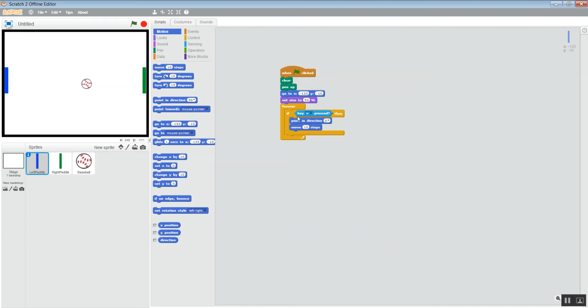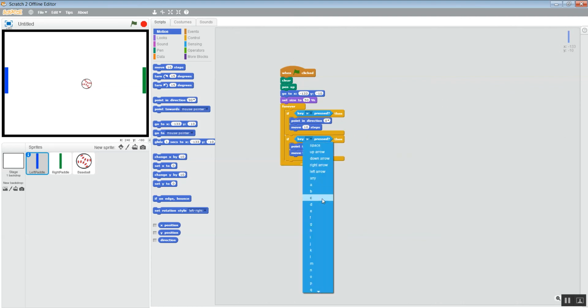And then you want to do the exact same thing again for down, which would be S. So if you take this and you right click and duplicate it, put the original back in, put this one right below it, and we're going to change this to S to move down. And then we need to change the direction to down. And then when you make it go, W should make it move up and S should make it move down. It should move whenever you press those keys, and I am pressing the keys. S is down, W is up.